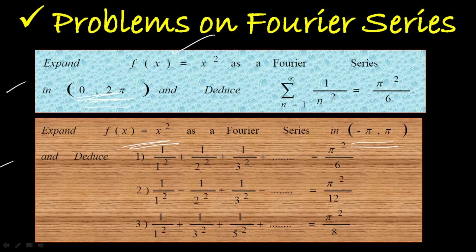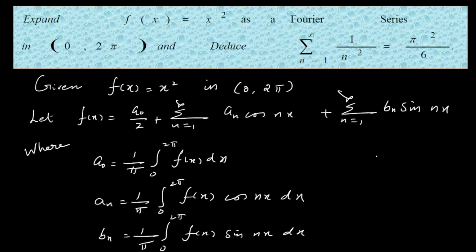So first I have to take this problem, that is f(x) = x², and let me find out the general Fourier series representation along with deducing the series that is given in the problem. Okay. Now, expand f(x) = x² as a Fourier series in the interval 0 to 2π, and we have to deduce this series. So first, we have to write out the given function along with the interval. If it is 0 to 2π, no need, you have to carry on as it is. If it is under minus π to π, then only we have to discuss whether the given function is even or odd, something like that.